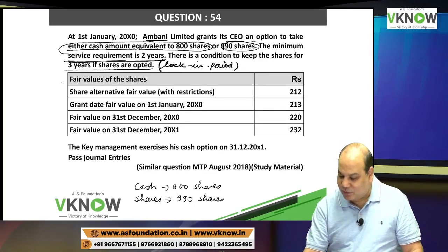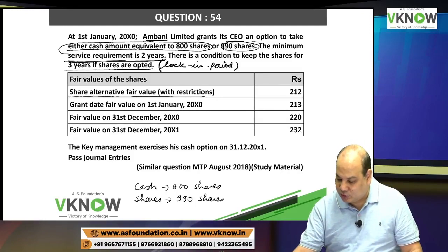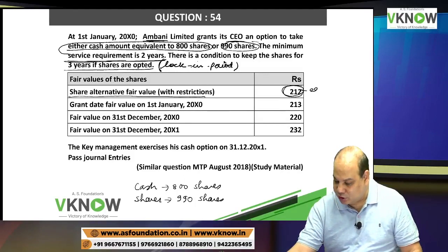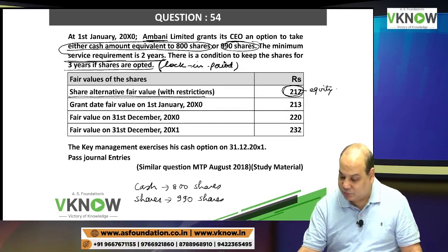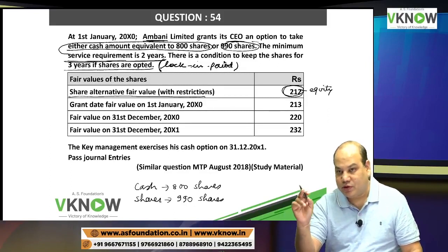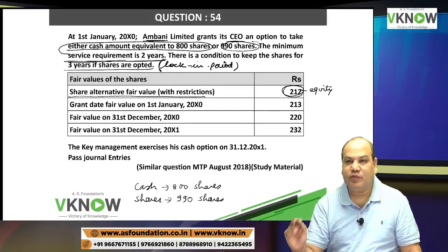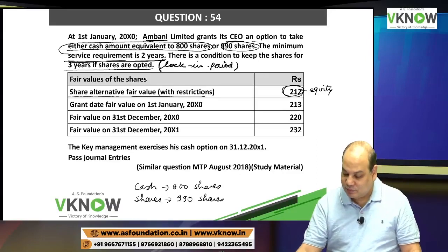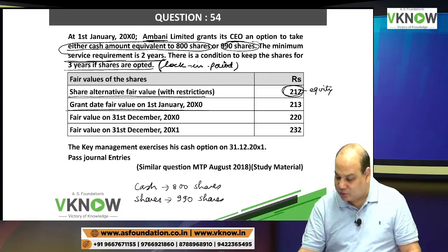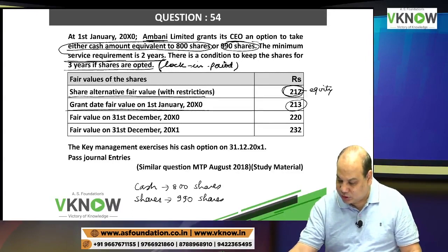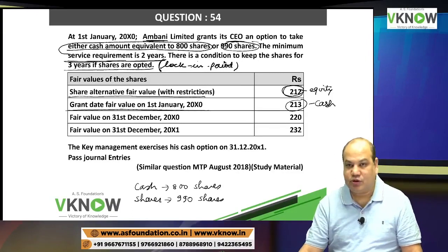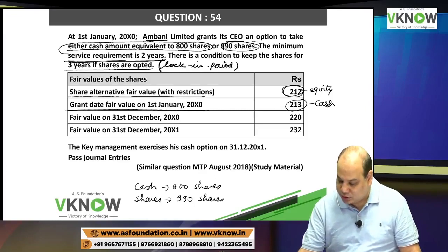So now they are saying fair value of share. Share alternative fair value with restriction 212. So this is applicable for equity settled. If he wants equity, because if he takes equity share, there is a restriction. So I will take fair value of the share with restriction. Then grant date fair value is 213. This I will take if he opts for cash.